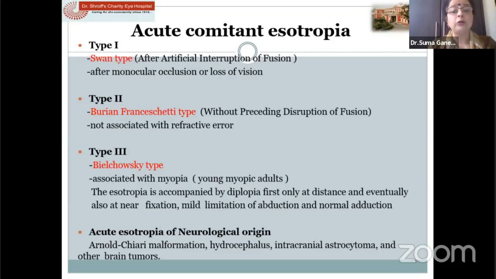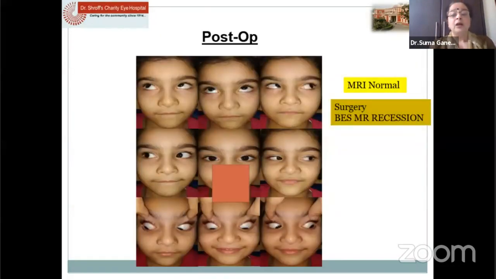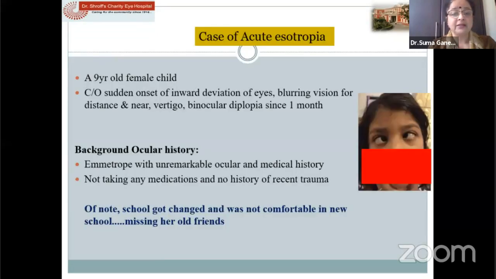In acute concomitant esotropia, it is essential that we do an MRI to rule out any other neurological problems. In this case, the MRI was normal, so we went ahead and did a both eyes medial rectus recession.